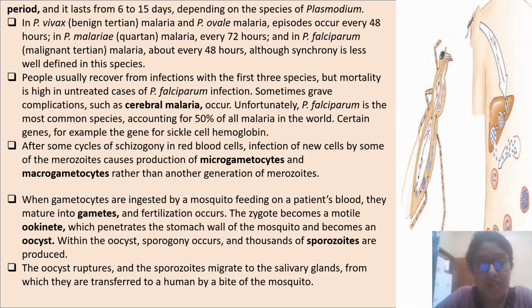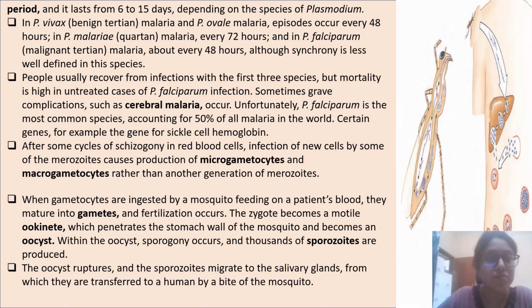The zygote becomes a motile ookinete which penetrates the stomach wall of the mosquito and becomes an oocyst. Within the oocyst, sporogony occurs and thousands of sporozoites are produced. The oocysts rupture and sporozoites migrate to the salivary glands, from which they are transferred to a human by a bite of the mosquito.